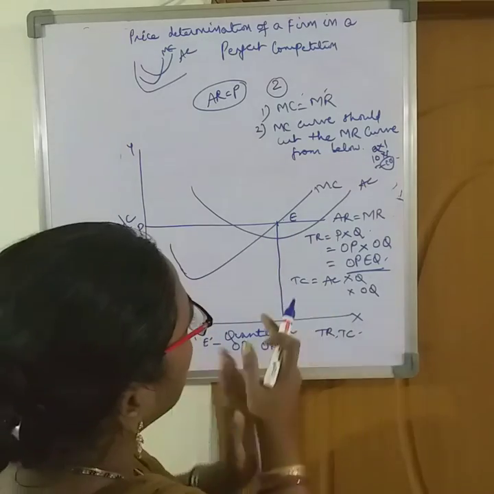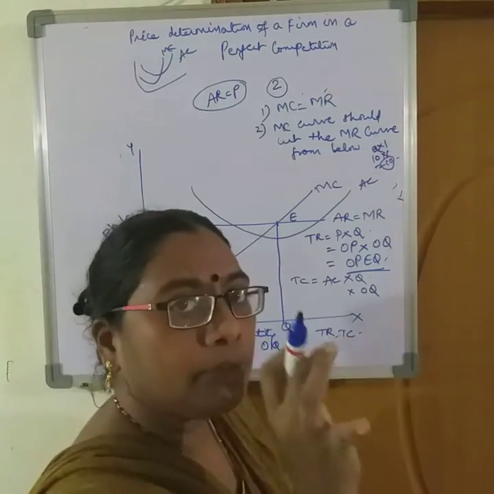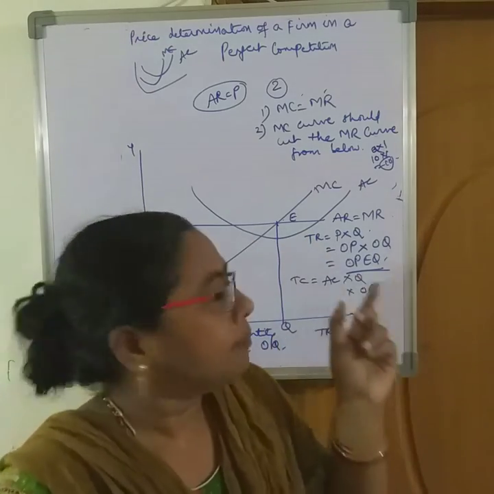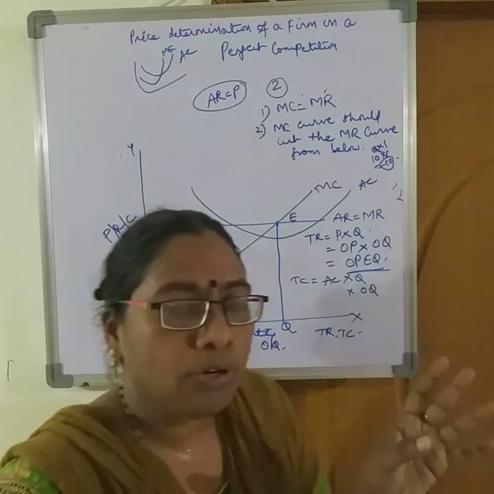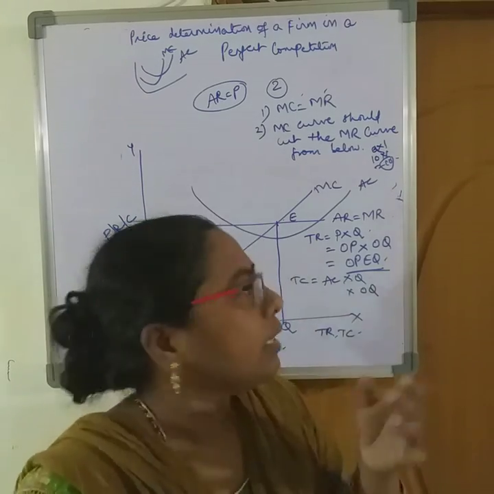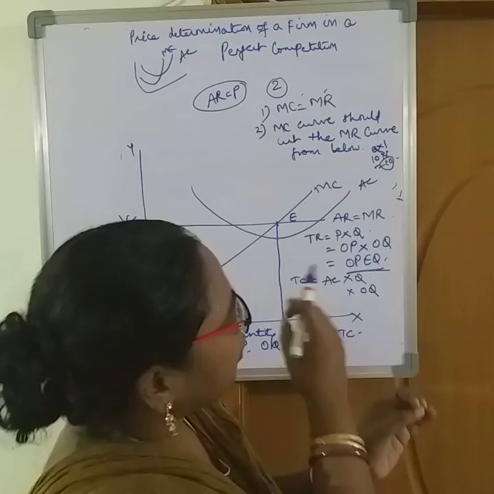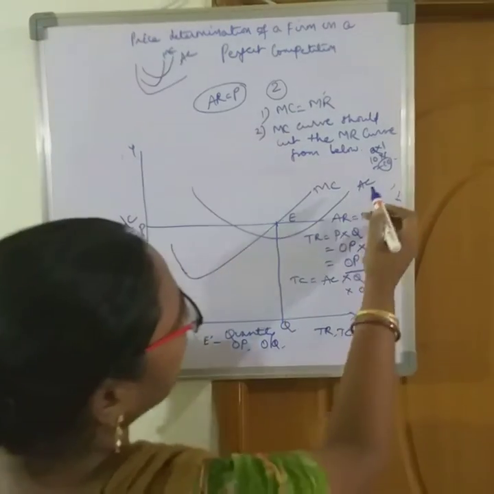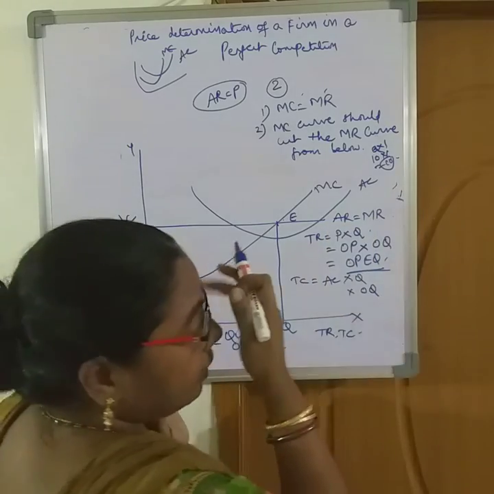So this way I have introduced a new curve in the diagram. And as I have told you before, whenever you take a new curve in a diagram, just name it. So I have taken the AC curve and I have named it.